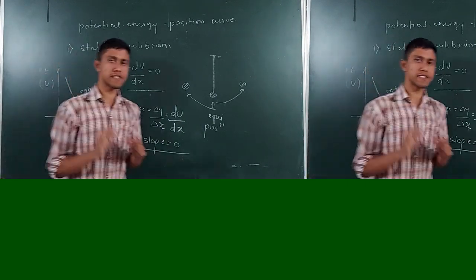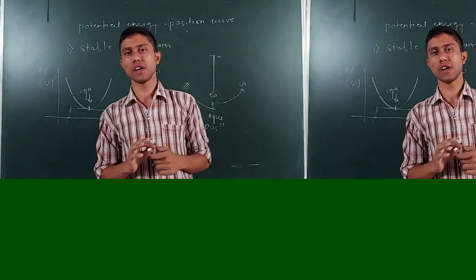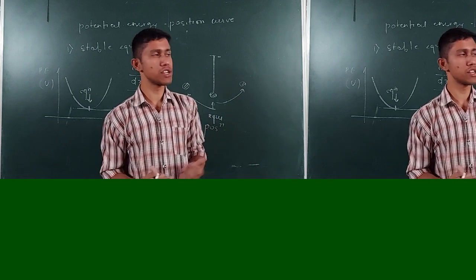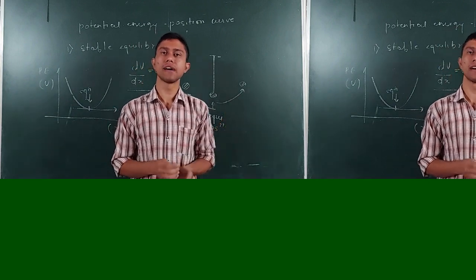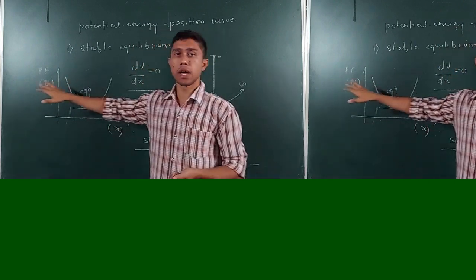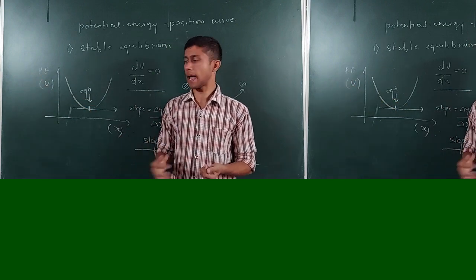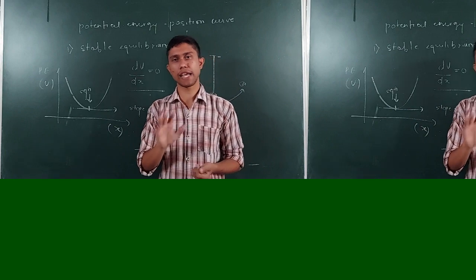So now we have understood what a stable equilibrium is, the definition of stable equilibrium. Next we have understood the example of stable equilibrium. Next we have understood the potential energy position curve of stable equilibrium, and at which point we can get a stable equilibrium.